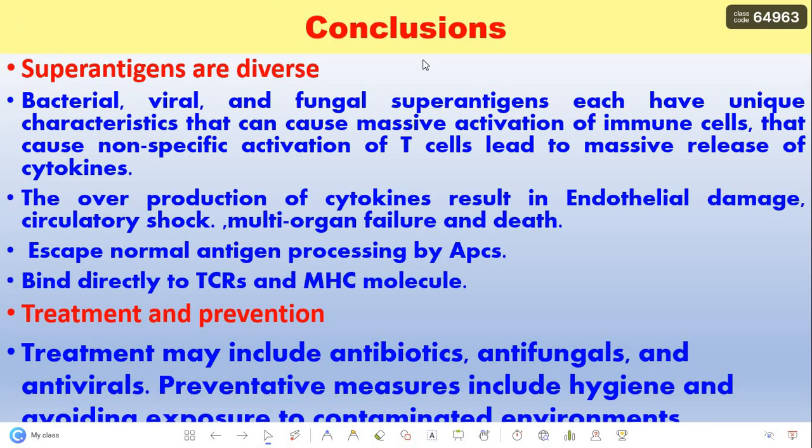We can conclude that superantigens are diverse: bacterial, viral, and fungal. Each has unique characteristics that can cause massive activation of immune cells, causing non-specific activation of T cells and leading to massive release of cytokines. The overproduction of cytokines results in endothelial damage, circulatory shock, multi-organ failure, and death. They escape normal antigen processing by antigen-presenting cells and bind directly to T cell receptors and major histocompatibility molecules.